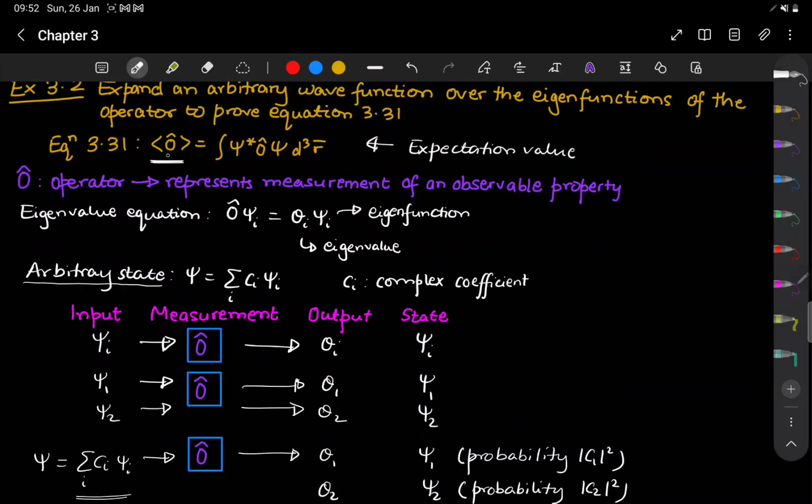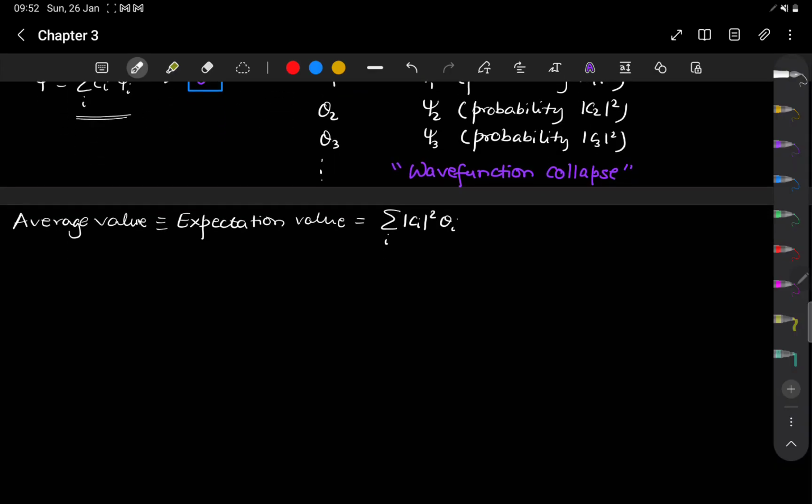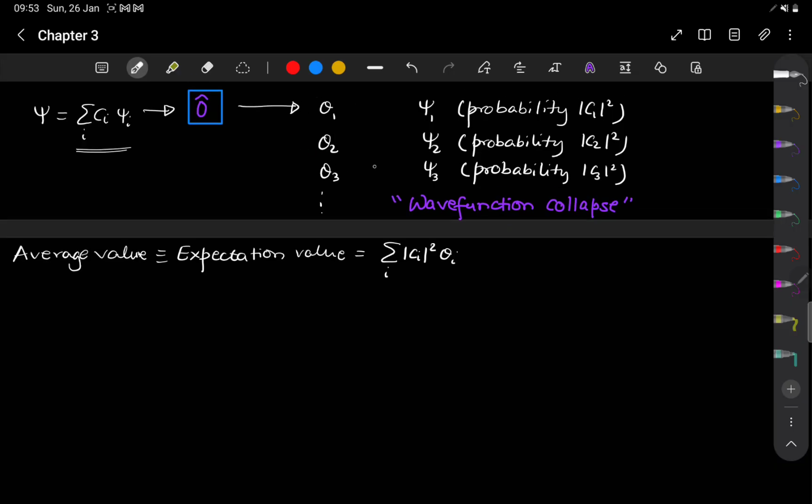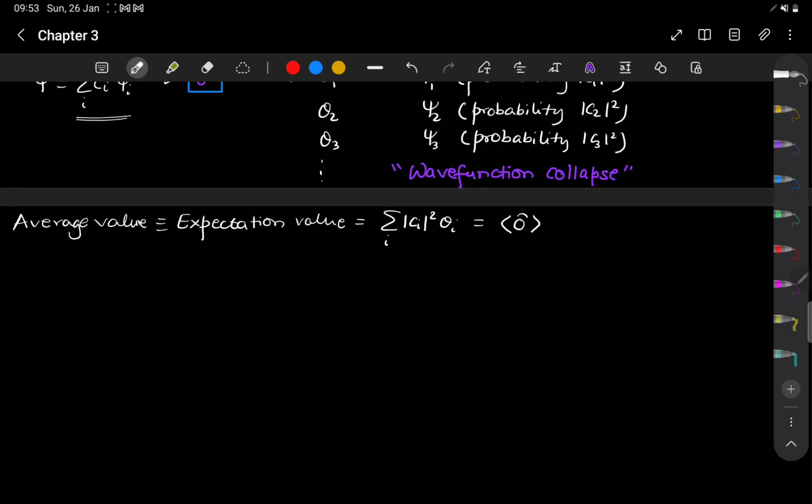Now we need to show that this expectation value is given by this integral representation. So let us look at that now. So let us start with the definition. So we have the definition of the expectation value. So from here we see that the weighted average is the expectation value, and this is what we denote within the angular brackets as the expectation value. Now let us look at the integral representation.